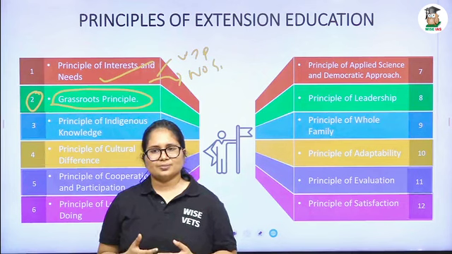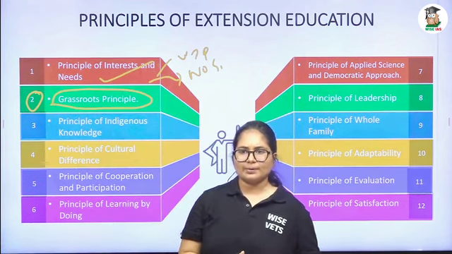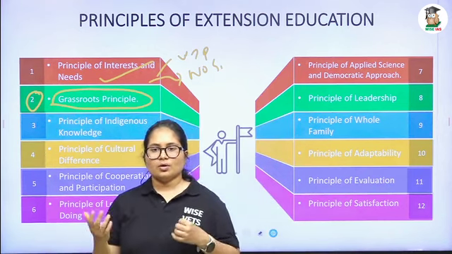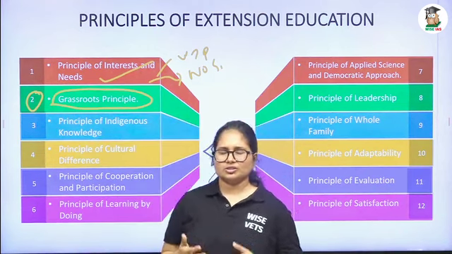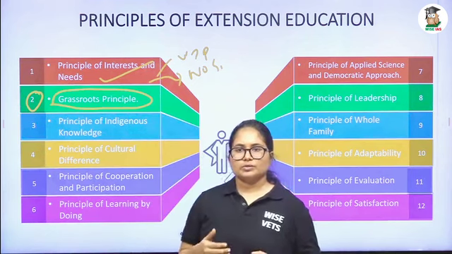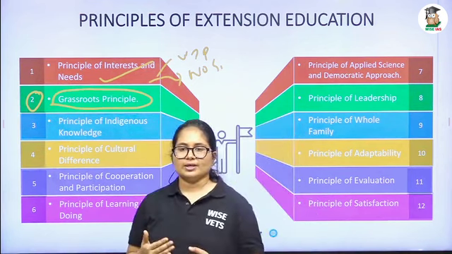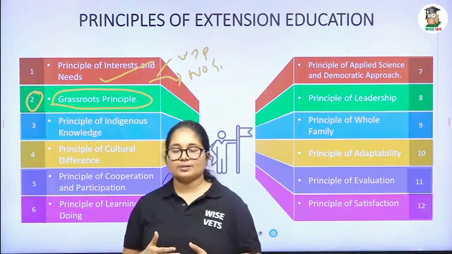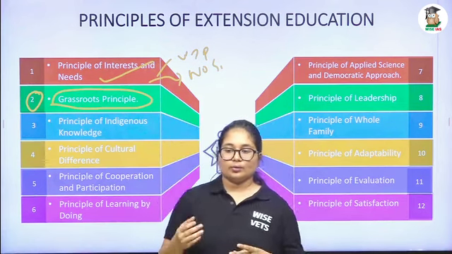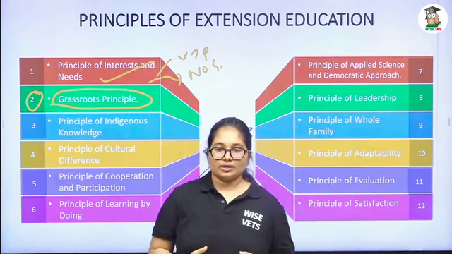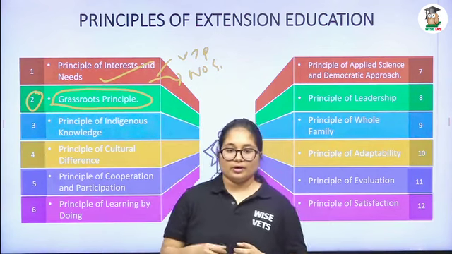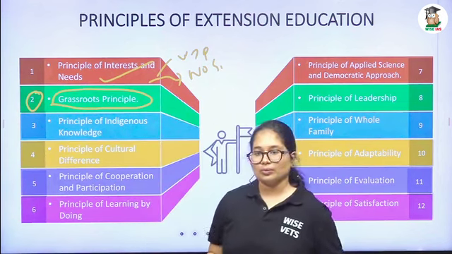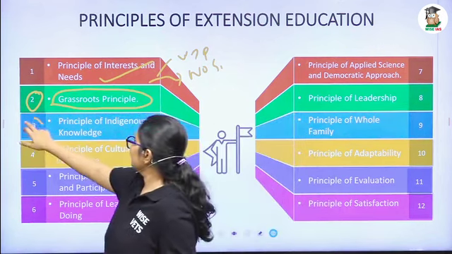So the grassroots principle is a simple principle. We have to work with the local people, we have to analyze the local situation, and we have to identify the local issues over there, and we have to make an extension education program accordingly. Okay, so in the principle of interest and need, we have seen that we have to make sure that the interests and needs of the people are met or not. In the grassroots principle, here we are going to a local level. We are going to see what their local issues are, and what their local ideas are. We have to analyze the local situation, work with the local people, and address the local issues. Okay.